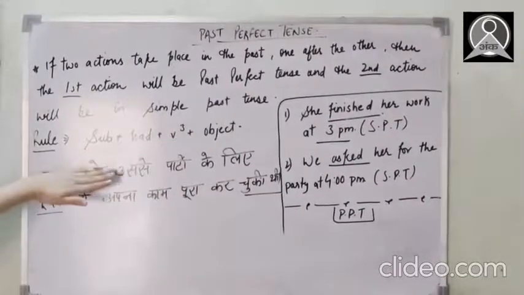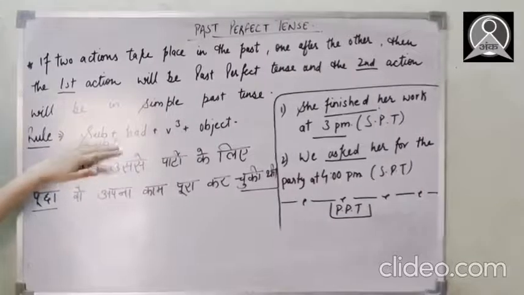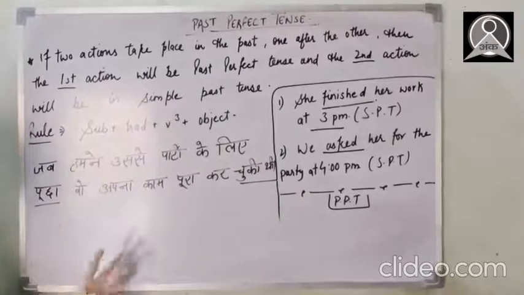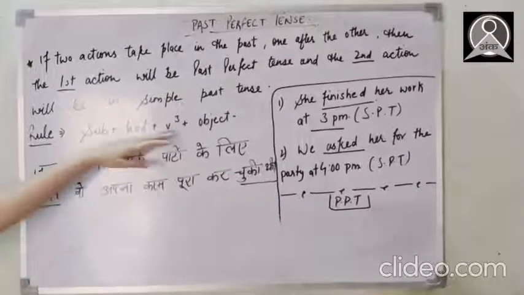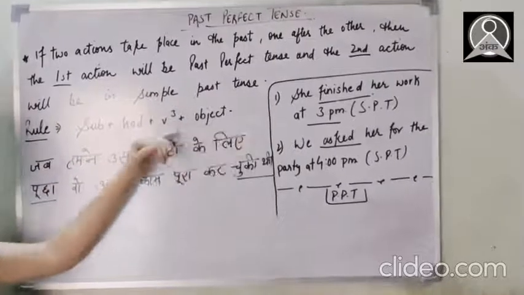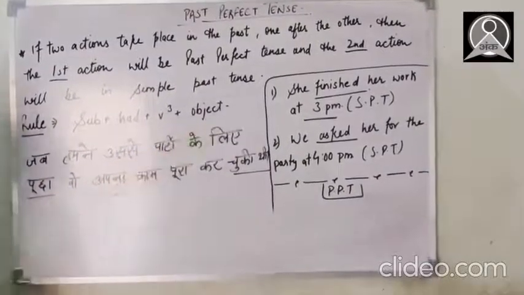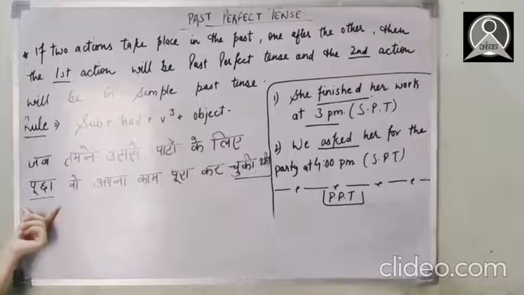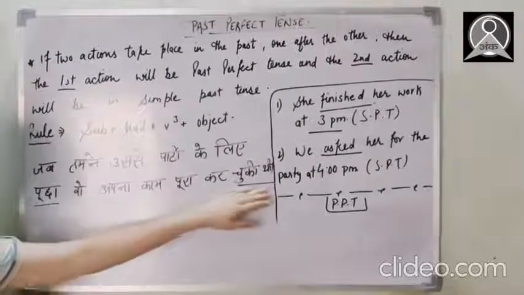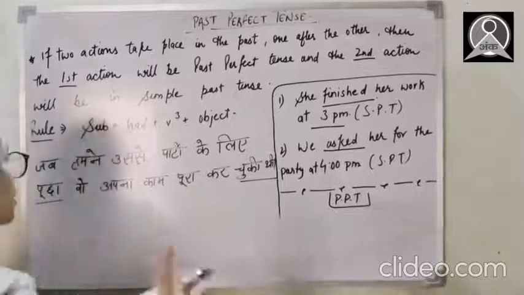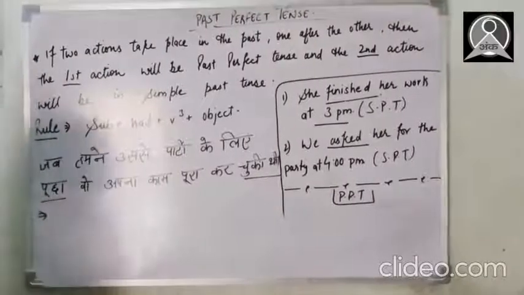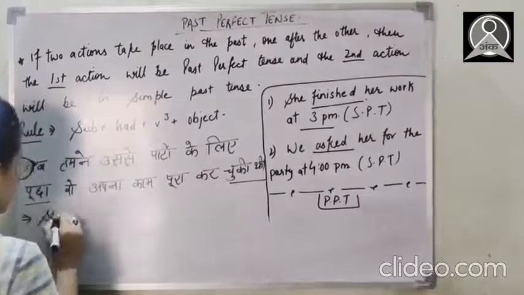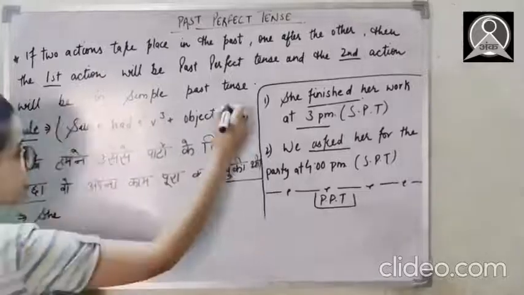Firstly, for translating it, we have to know the rule, and the rule says, firstly there has to be the subject, then had. Had comes with all of the subjects, with all of the persons, like I, we, you, they, he, she, it, first, second, third, all of the persons. Then the verb's third form. After the verb's third form, we have to put the object here. And now the sentences: जब हमने उससे पार्टी के लिए पूछा, only पूछा, simple past tense. वो अपना काम पूरा कर चुकी थी. Fine. So here we have to translate it now. Firstly we have to put the first activity which took place here. So she, subject. I have to highlight it a bit.